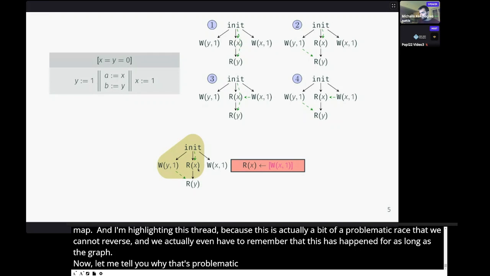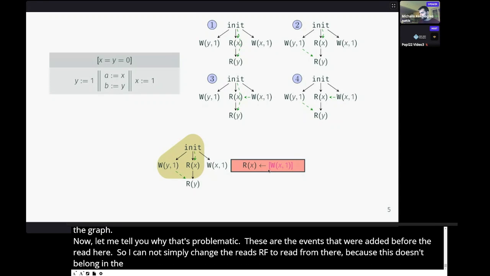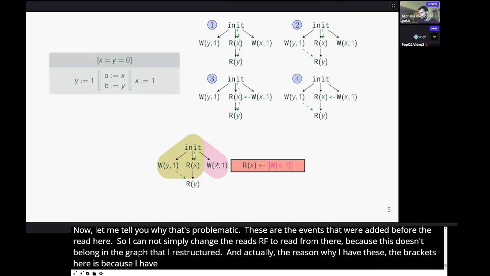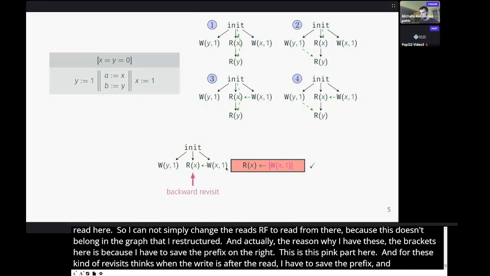These are the events that were added before the read here. So I cannot simply change the read's RF to read from there because this doesn't belong in the graph that I restrict to. And actually, the reason why I have these brackets here is because I have to save the prefix of the write that's doing the revisit. This is this pink part here. And for these kinds of revisits, when the write is after the read, I have to save the prefix, and then I can change the RF and restrict the graph.